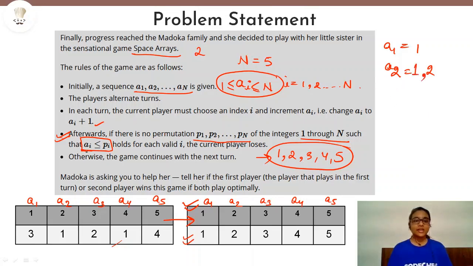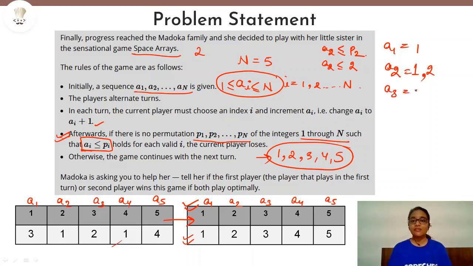Because it is given A_i is less than or equal to P_i, that means A2 can be less than or equal to P2, and P2 is 2 here. So A2 can be less than or equal to 2. Hence A2 is equal to 1 or 2. These are the possible values that A2 can have.